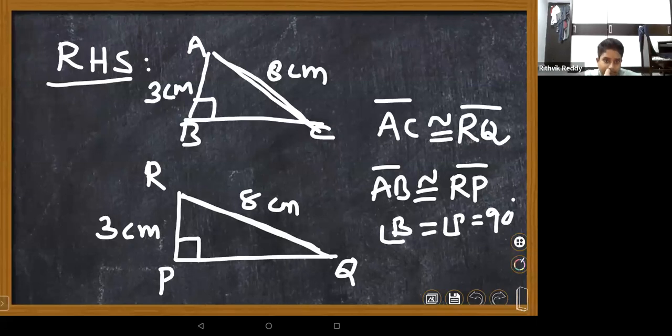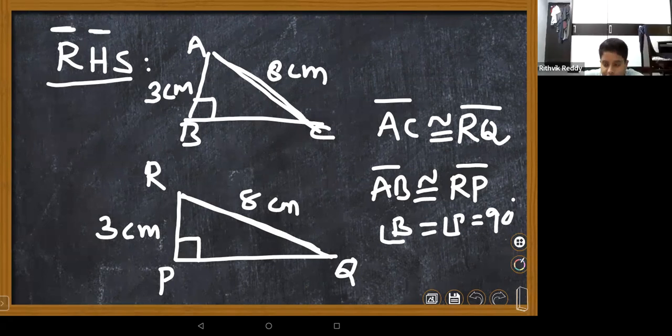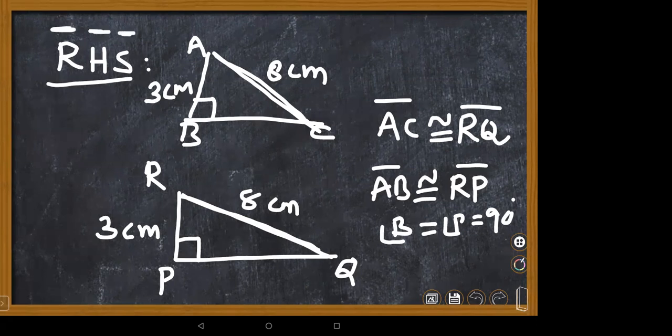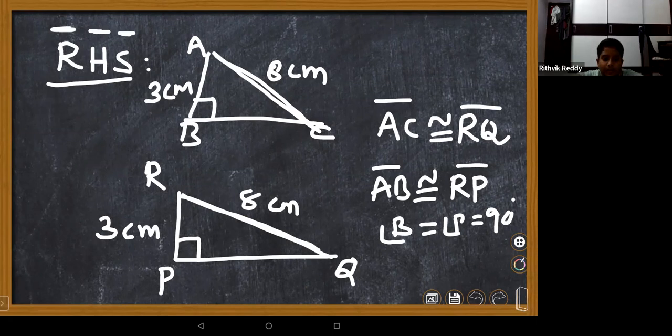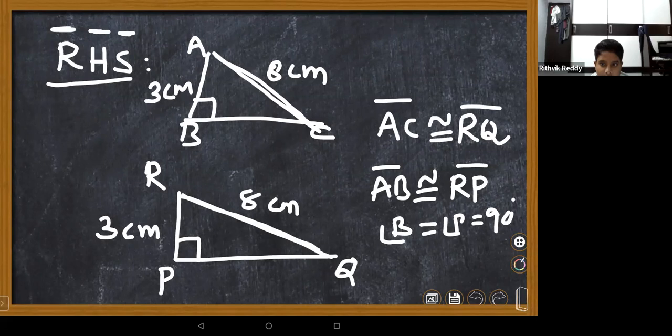In RHS, which is first here? Right. Then which is second? Hypotenuse. Then which is the side? Same procedure you have to start. BAC is equal to PRQ. Which one, ma'am? And the answer is BCA equal to PQR.